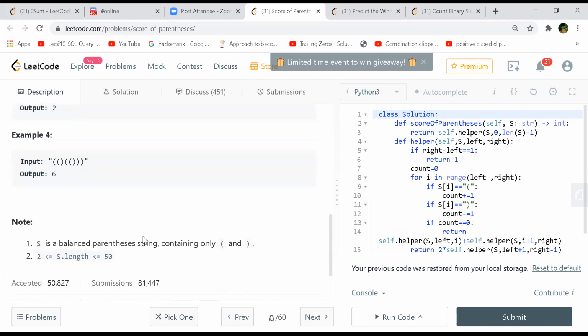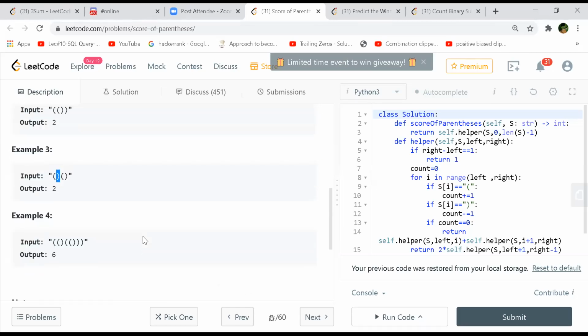And these are the constraints for it. The length will be up to 50, and it will contain only open and close braces.